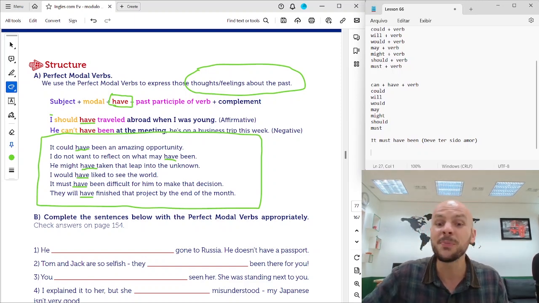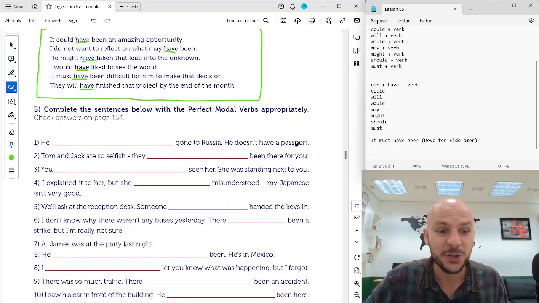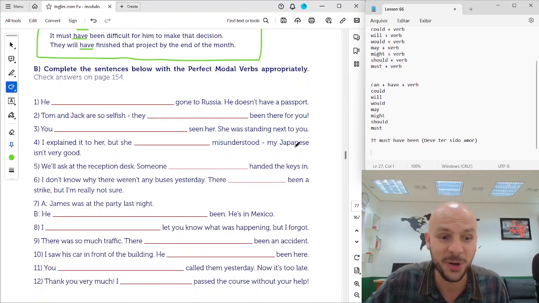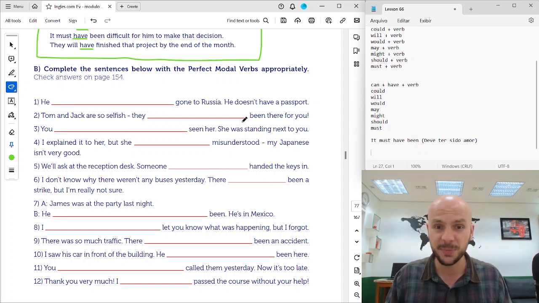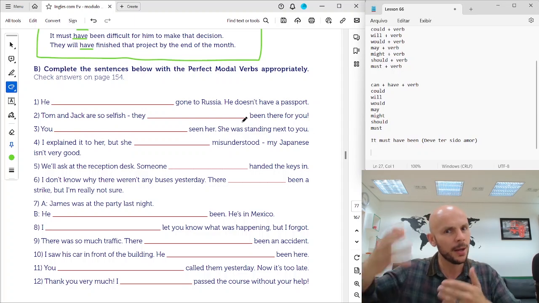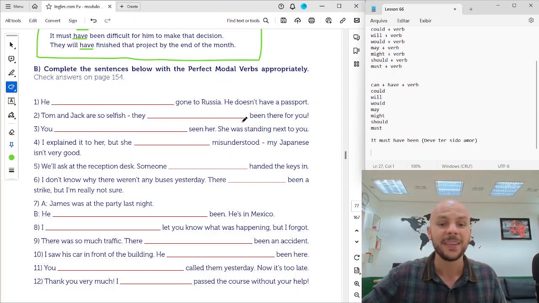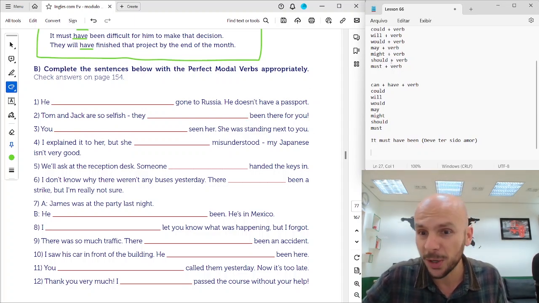Excellent. Now I'm going to give you time to do 2 exercises. You're going to complete these sentences here using the perfect modal verbs, analyzing the past. It's one of the verbs in these lists here.